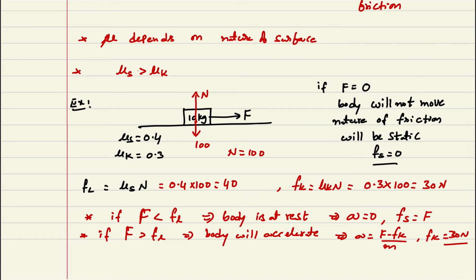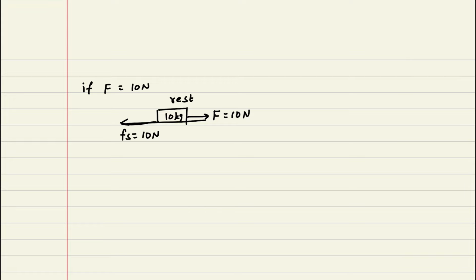Okay, now I will take another case. If F is equal to 10 newtons is applied on the 10 kg body, the body is at rest. If the body is at rest, the Fs value is also 10 newtons only, and the acceleration value is 0.